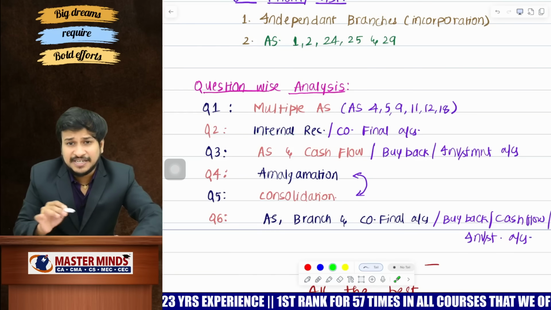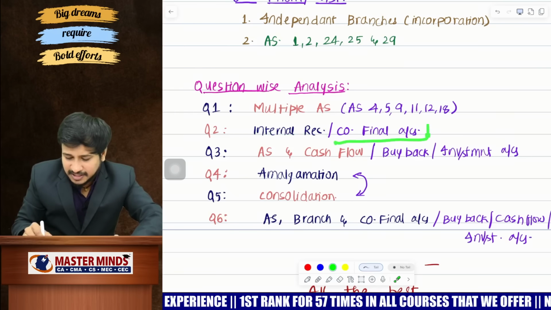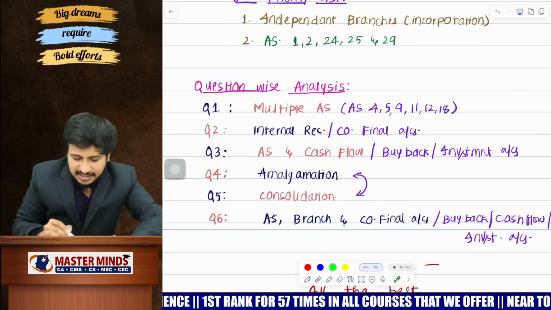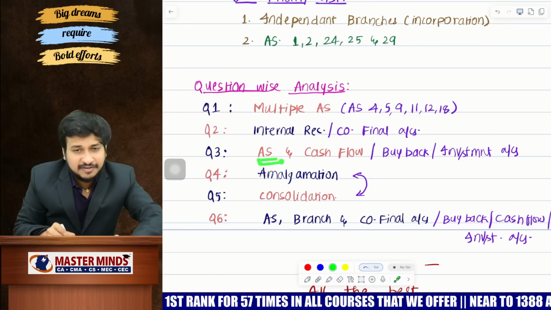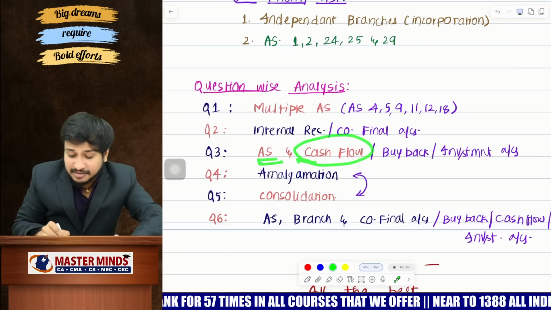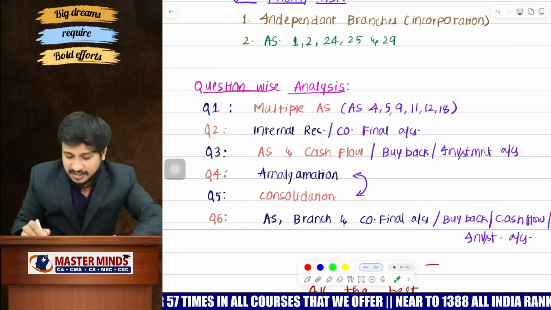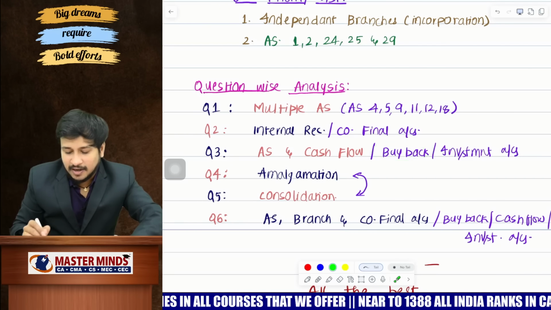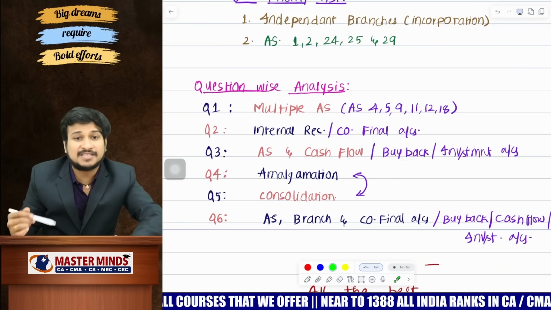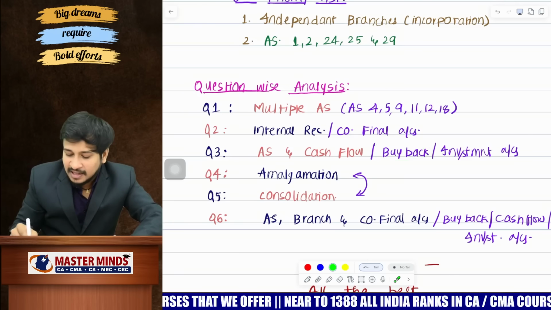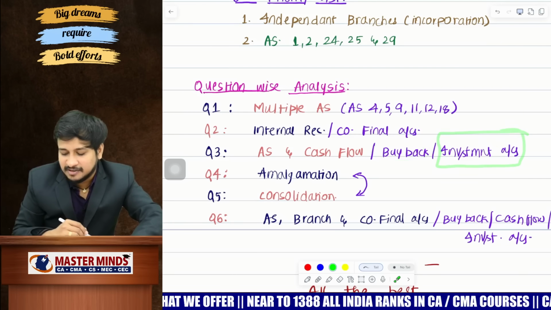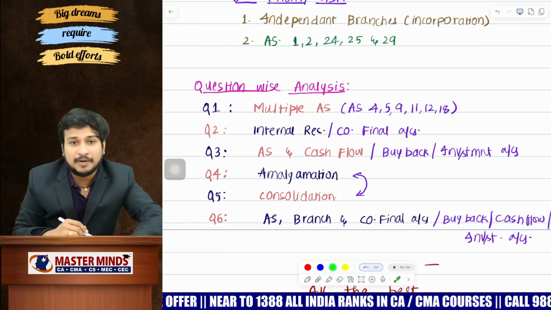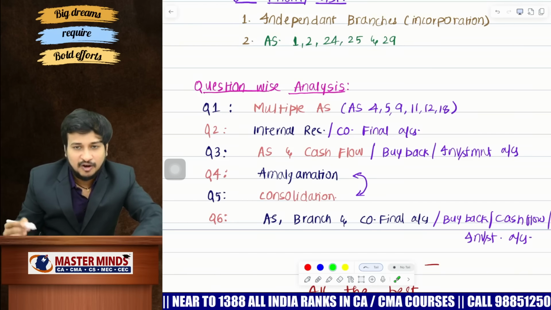If a question on internal reconstruction is missed, then he is going to test you from company final accounts. And the next is all about accounting standards. One question from the accounting standards, an indirect method of cash flow. If that is missed, then buyback. Test for buyback, I mean, like the maximum number of shares that could be bought back. If not, from investment accounts, he might test a problematic part, this time for 7 or 4 marks.